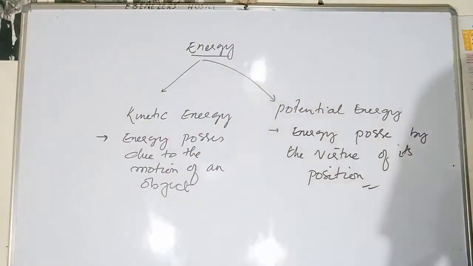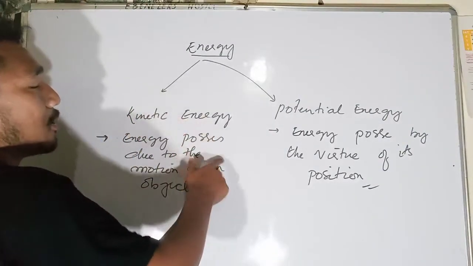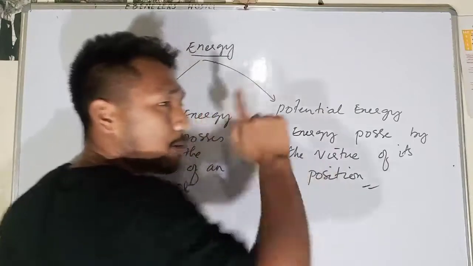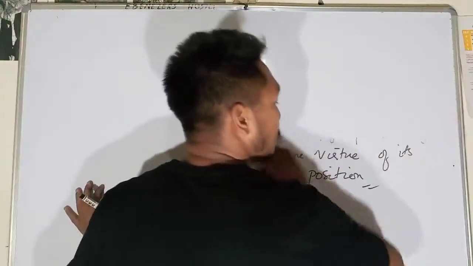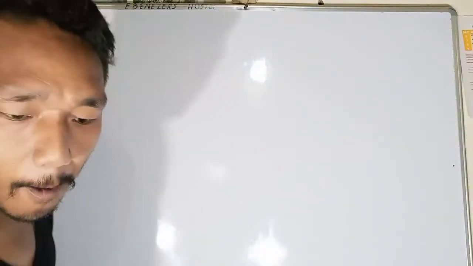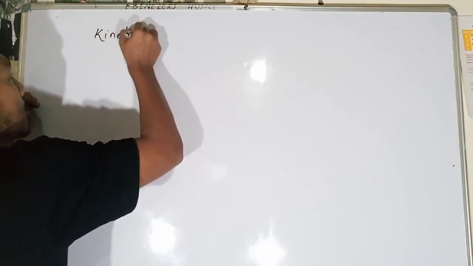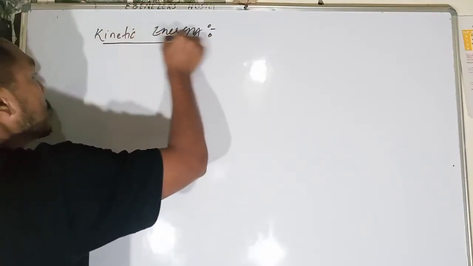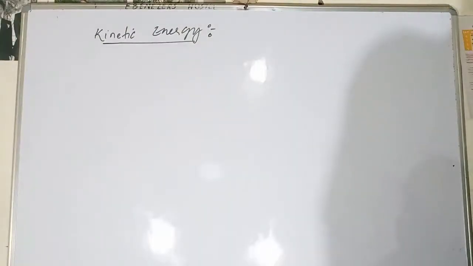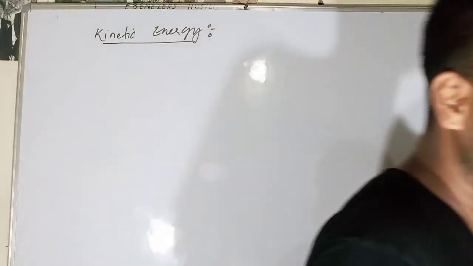So let's try to derive the formulas one by one. Let's derive the formula of kinetic energy and the formula of potential energy. We'll discuss them one by one in this video lecture. So let's go with kinetic energy. What is kinetic energy? We know kinetic energy is the energy possessed due to the motion of an object. When the object keeps on moving, it possesses kinetic energy.